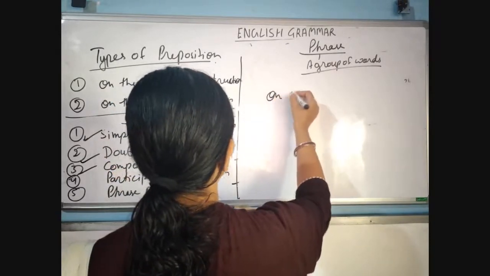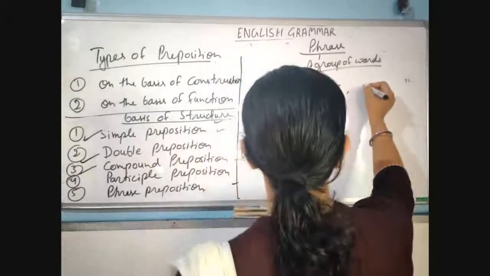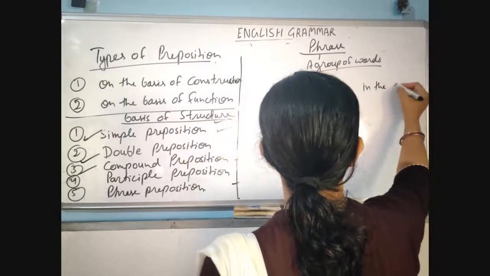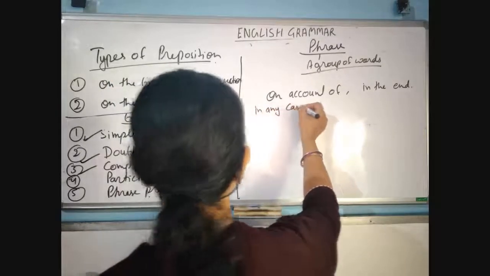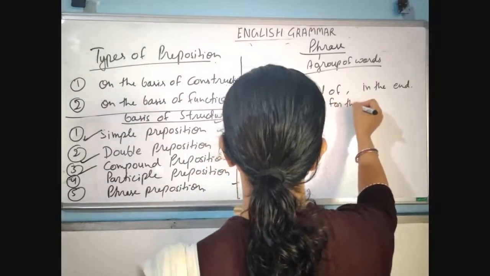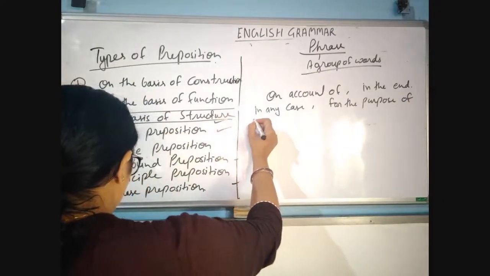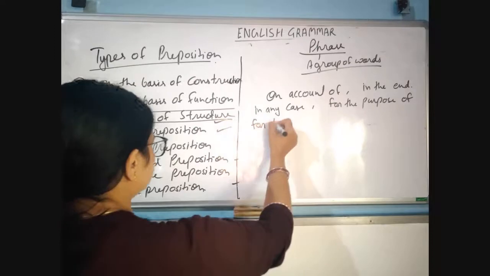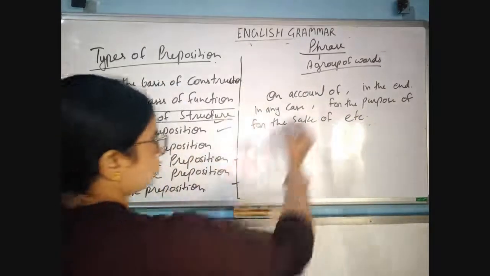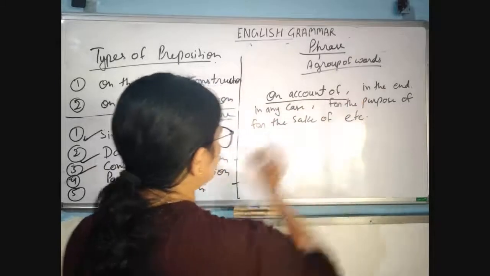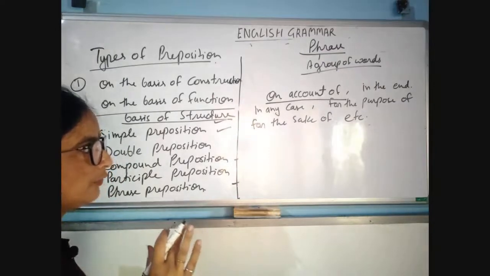on account of, in the end of, in any case, for the purpose of, for the sake of, etc. So you are looking that this is a group of words, and this group of words is used as a preposition, then this is called phrase preposition.